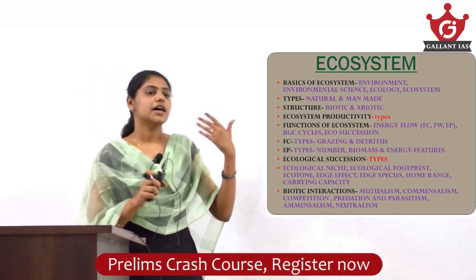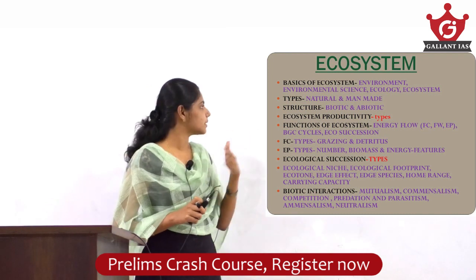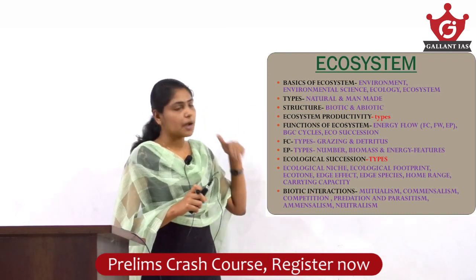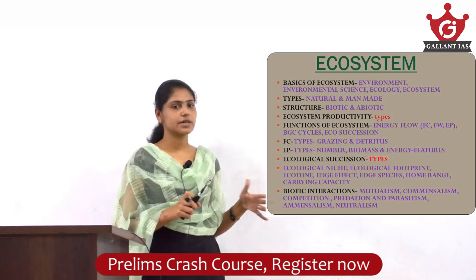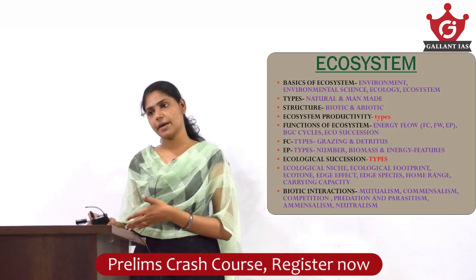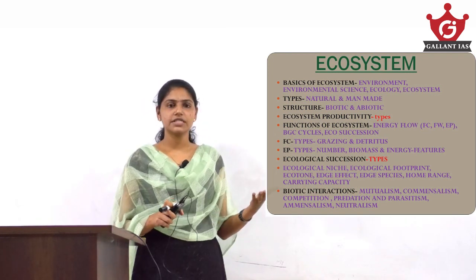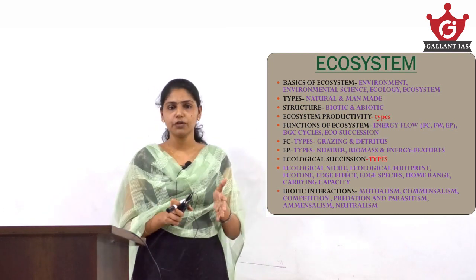Then you should know about the types of ecosystem. When we study ecosystem, we generally have 2 types, that is natural as well as man-made ecosystem. And coming to structure, the very important part of the structure of ecosystem is the biotic components as well as the abiotic components. Biotic means the living things, and abiotic components the non-living things. These 2 form the structure of ecosystem.